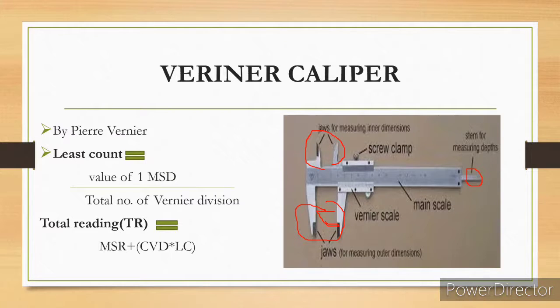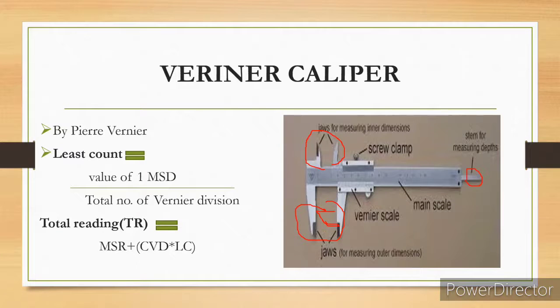So if you keep any object, the main scale division, here you can see on which number it points, that value you have to note. Okay, so if you take here it will be 1 mm. So the value of 1 MSD will be 1 mm. Then the total number of vernier divisions is 10. Here total number of vernier divisions means the maximum in the scale till where we can measure. So that is 10. Till 10 we can measure. So 1 by 10 is 0.1 mm, which is the least count of the vernier caliper. For the normal vernier caliper, 0.1 mm is the least count.